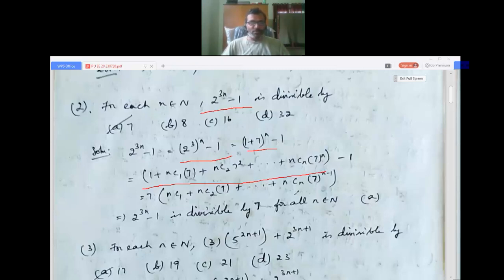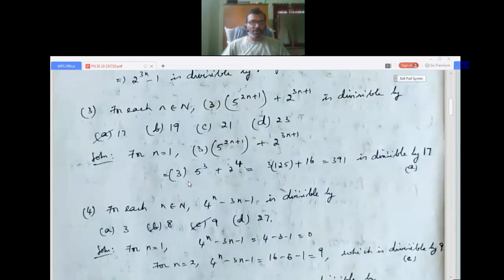Next step, this plus 1 and minus 1 get cancelled here. Remaining we can see clearly. I can take 7 common, so the remaining term will be like this. So now it is very clear, I can say by number theory or the concept of division algorithm, that 2^(3n) minus 1 is divisible by 7 for all n belongs to N. So I hope it is clear.